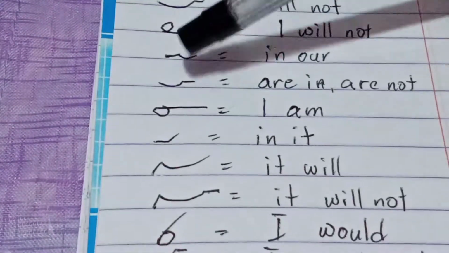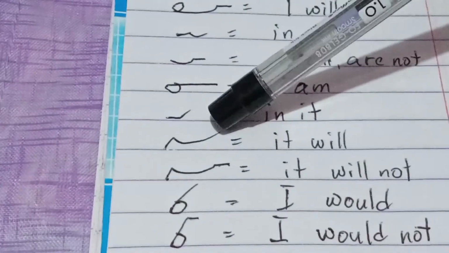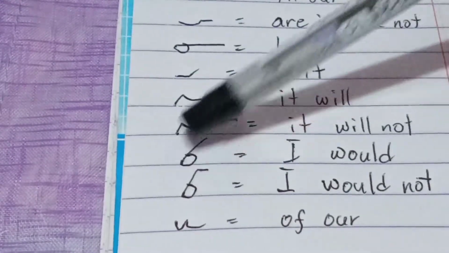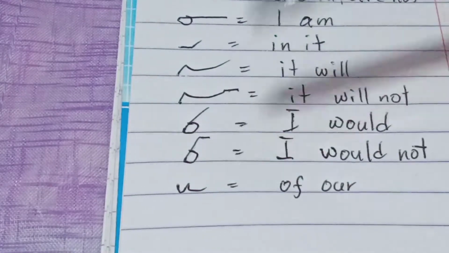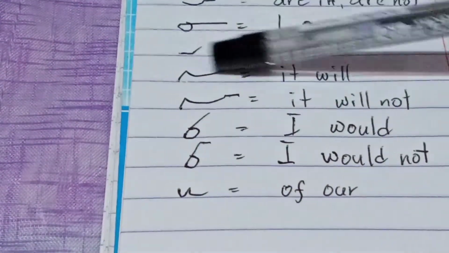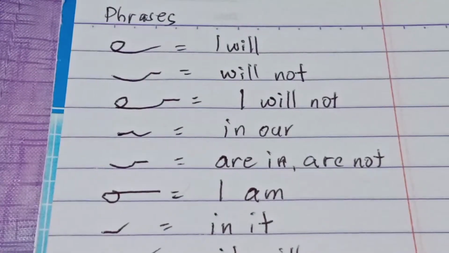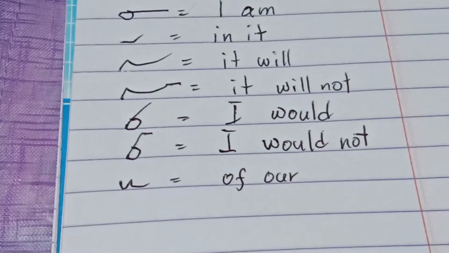Another is I am, in it, it will, it will not, I would not, of are. Okay, so these are the examples of phrases. Okay, ang tawag po natin dyan ay phrase or phrases. Okay, let's proceed to the next symbol.